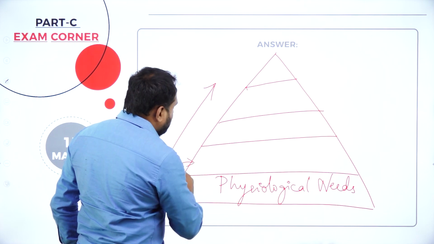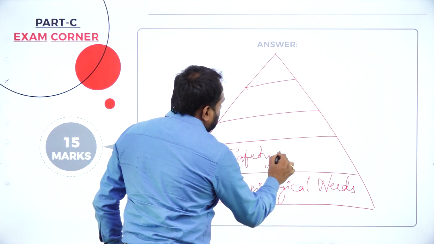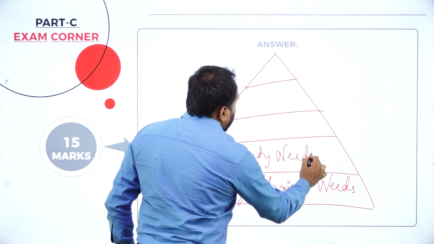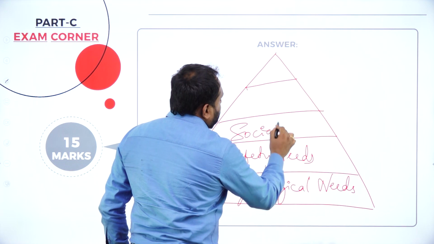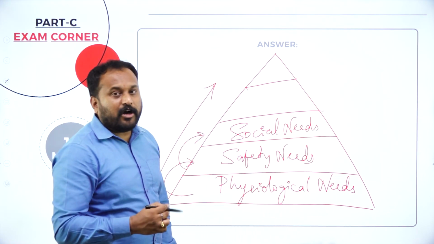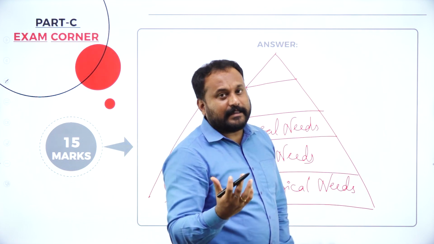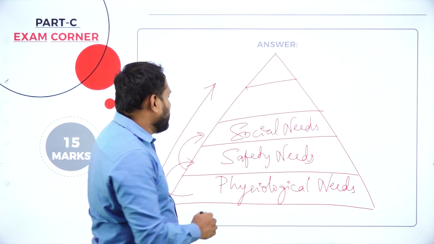After physiological, it is safety needs. After safety, people go to their social needs. Many people write belongingness and love needs. That is also correct, not a problem.